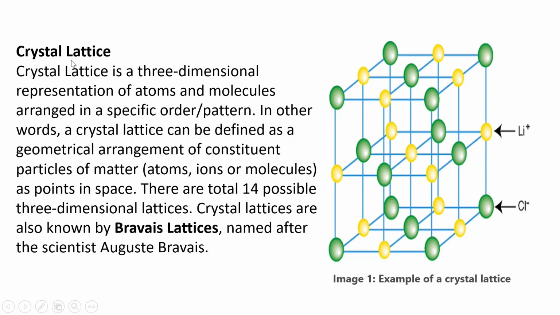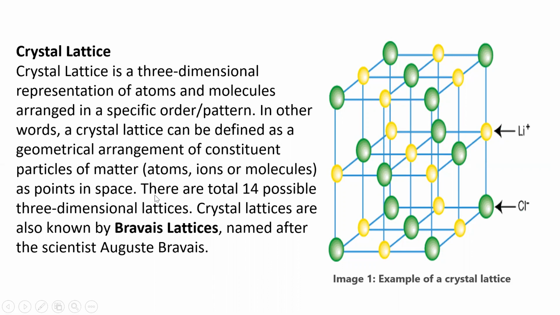A crystal lattice is a three-dimensional representation of atoms and molecules arranged in a specific order or pattern. In other words, a crystal lattice can be defined as a geometrical arrangement of constituent particles of matter, that is atoms, ions, or molecules, as points in space. So a three-dimensional arrangement of points in space is nothing but a crystal lattice.